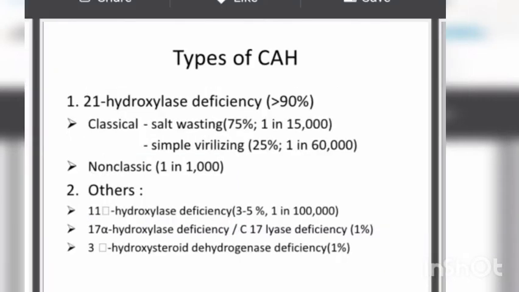There are different types of CAH also. The first type is the deficiency of the enzyme 21 hydroxylase, and there are some other causes also, like 11 hydroxylase deficiency, but mostly we have to remember 21 hydroxylase deficiency, which is related to the gene CYP21. It has a classical form where salt wasting occurs, along with simple virilization. There is also a non-classic form, and among the others we have to remember the 11 hydroxylase deficiencies.